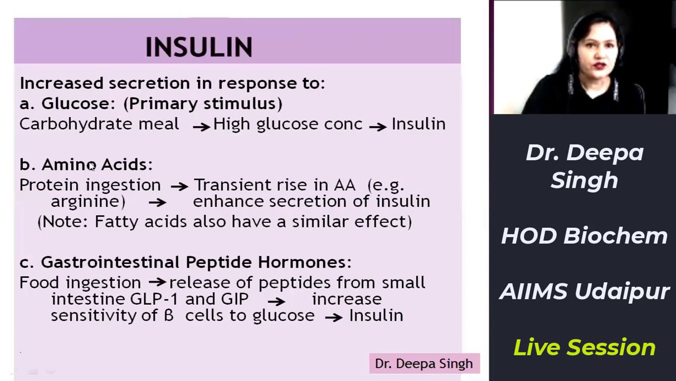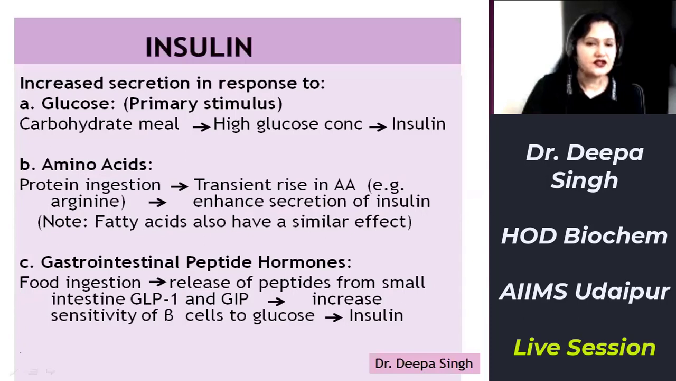Now, what are the factors which give rise to insulin secretion? Glucose is the primary stimulus for insulin secretion, that is, an increased level of glucose. Besides increased level of glucose, the other factors which give rise to insulin secretion are amino acids and gastrointestinal peptide hormones. Following a protein meal, there will be a transient rise in amino acids, for example arginine, and this increase in amino acids will further enhance secretion of insulin. Fatty acids also have a similar effect. That is, an increased level of fatty acids will enhance insulin secretion.